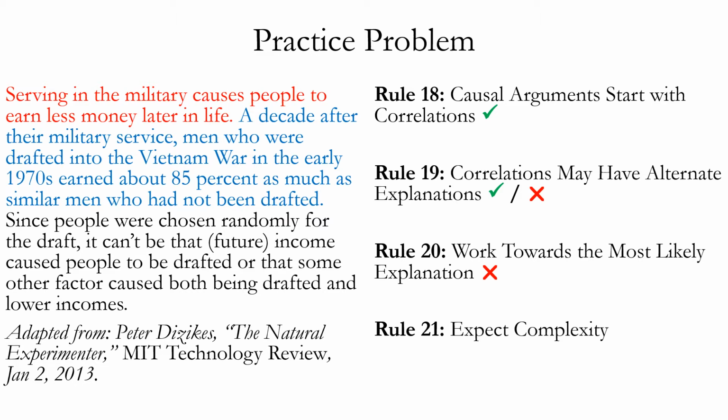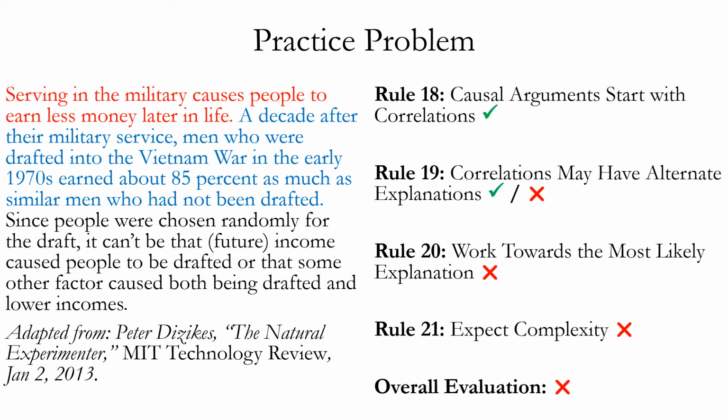Does this argument do that? The answer is no. It just seems to assume that there's only one possible explanation for the correlation, which is that serving in the military per se causes people to earn less money later in life. So overall, how would we evaluate this argument? It does not do a good job of proving its preferred explanation.